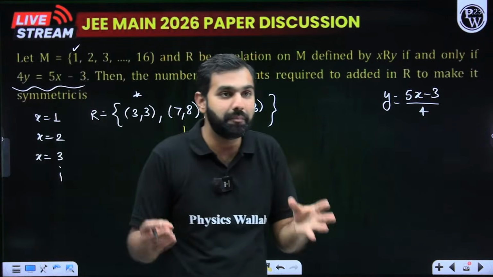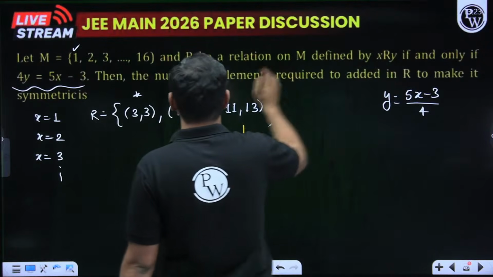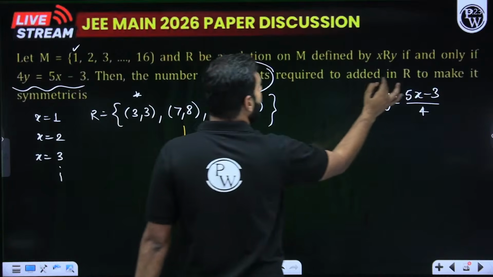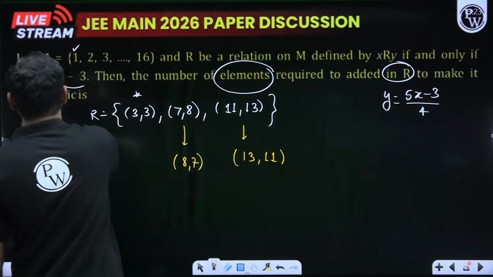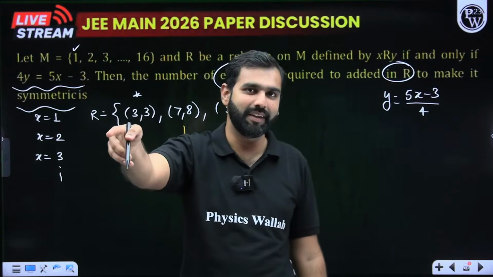Now, the simplest thing you were supposed to do here was to find the number of elements which are required to be added in R so that we can make it symmetric. We know symmetric means if (A, B) is in R, then (B, A) should be there. I hope you remember that.